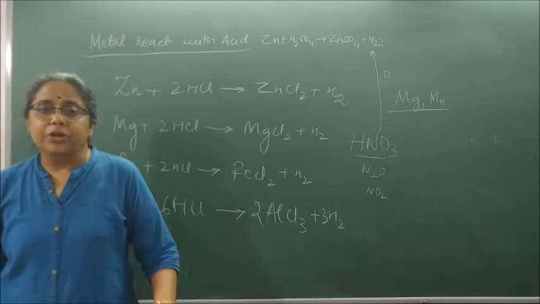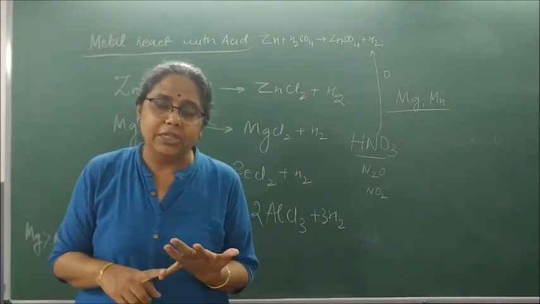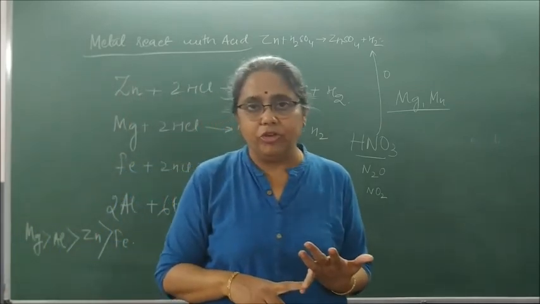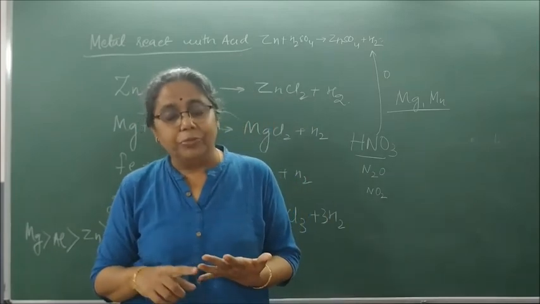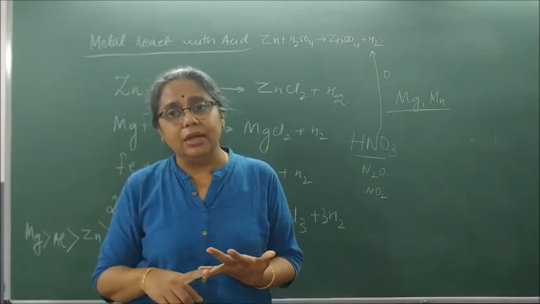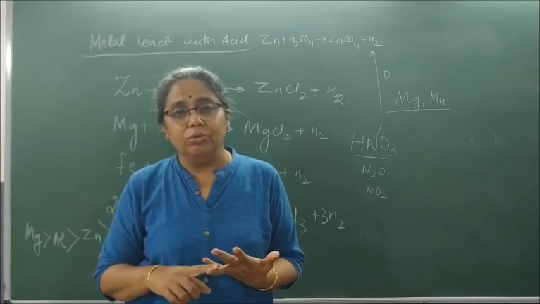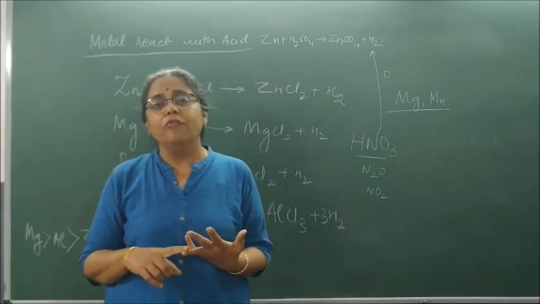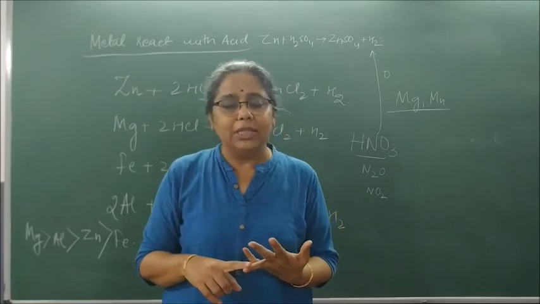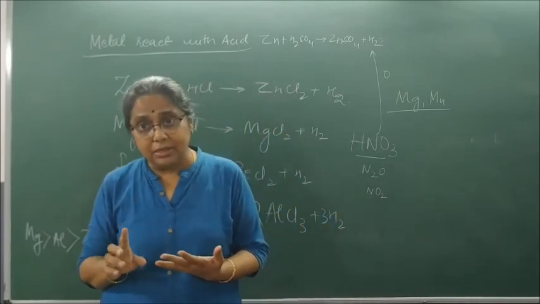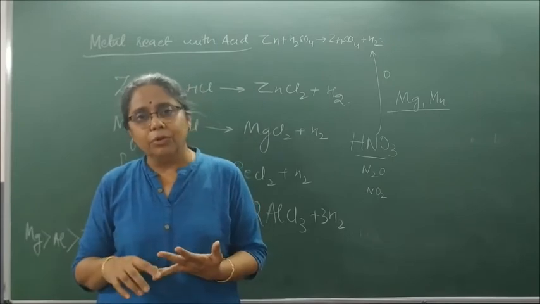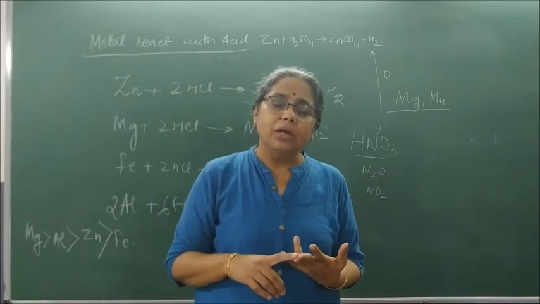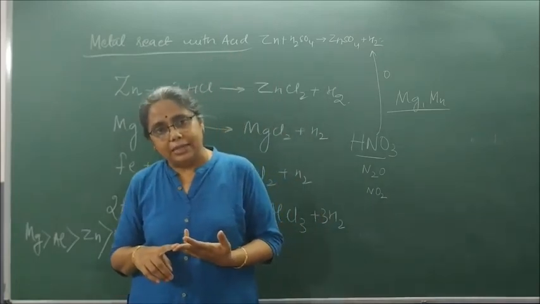So understood? We first reacted it with oxygen and we say we get what oxide? Metal oxide. Most of the metal oxides are basic in nature and they turn red litmus blue. Two amphoteric oxides are Al2O3 and ZnO. You have to study the reactions of Al2O3 and ZnO with HCl and NaOH. Okay. Then we said most of the metal oxides are insoluble in water, but some of them are soluble in water and they are called alkalis.